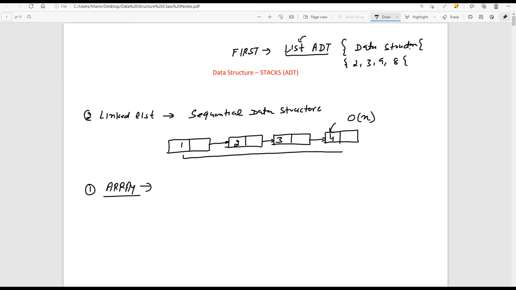Are you following this? So what is the meaning? The meaning is that the data structure is nothing more than a kind of format, the input format that you are going to supply to your algorithm.